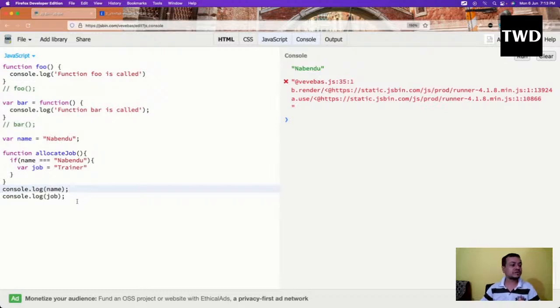IIFE stands for immediately invoked function expression. Let me write it here. Quite a handful of a name.